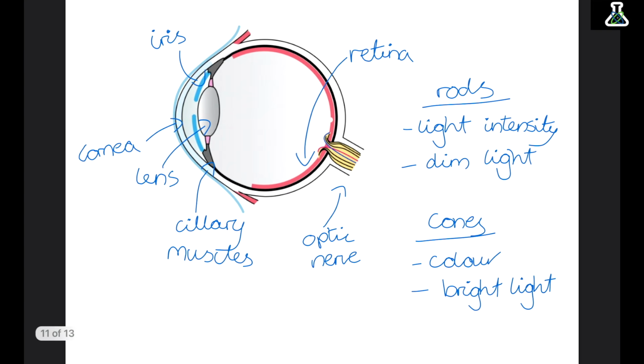So focusing an image is mainly done by the cornea. This refracts the light rays to bring them together at the back of the eye. So I said that the ciliary muscles help make the lens fatter or thinner to focus this light. If an object is far away, the lens will be a lot thinner to focus the object, compared to an object that is close, which would need a much fatter lens.